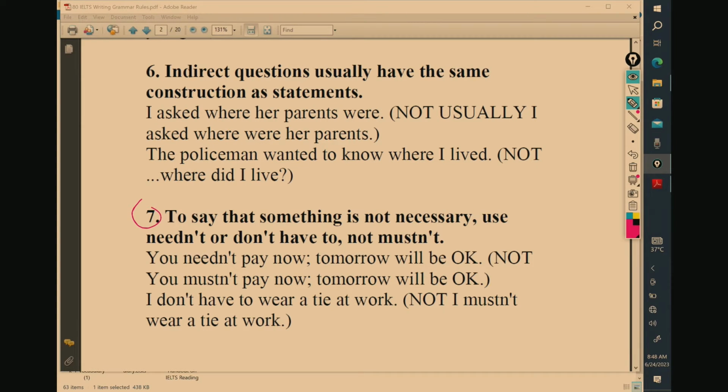Next, to say that something is not necessary, use needn't or don't have to, not mustn't. You needn't pay now, tomorrow will be okay. Right? Not you mustn't pay now, tomorrow will be okay. So instead of mustn't, it's a good idea to use needn't. I don't have to wear a tie at work. Not I mustn't wear a tie at work. Mustn't is stronger, but mustn't is also correct. But I don't have to wear a tie at work is normal and it's fine. Okay. All right, a few more and then we come towards the conclusion.